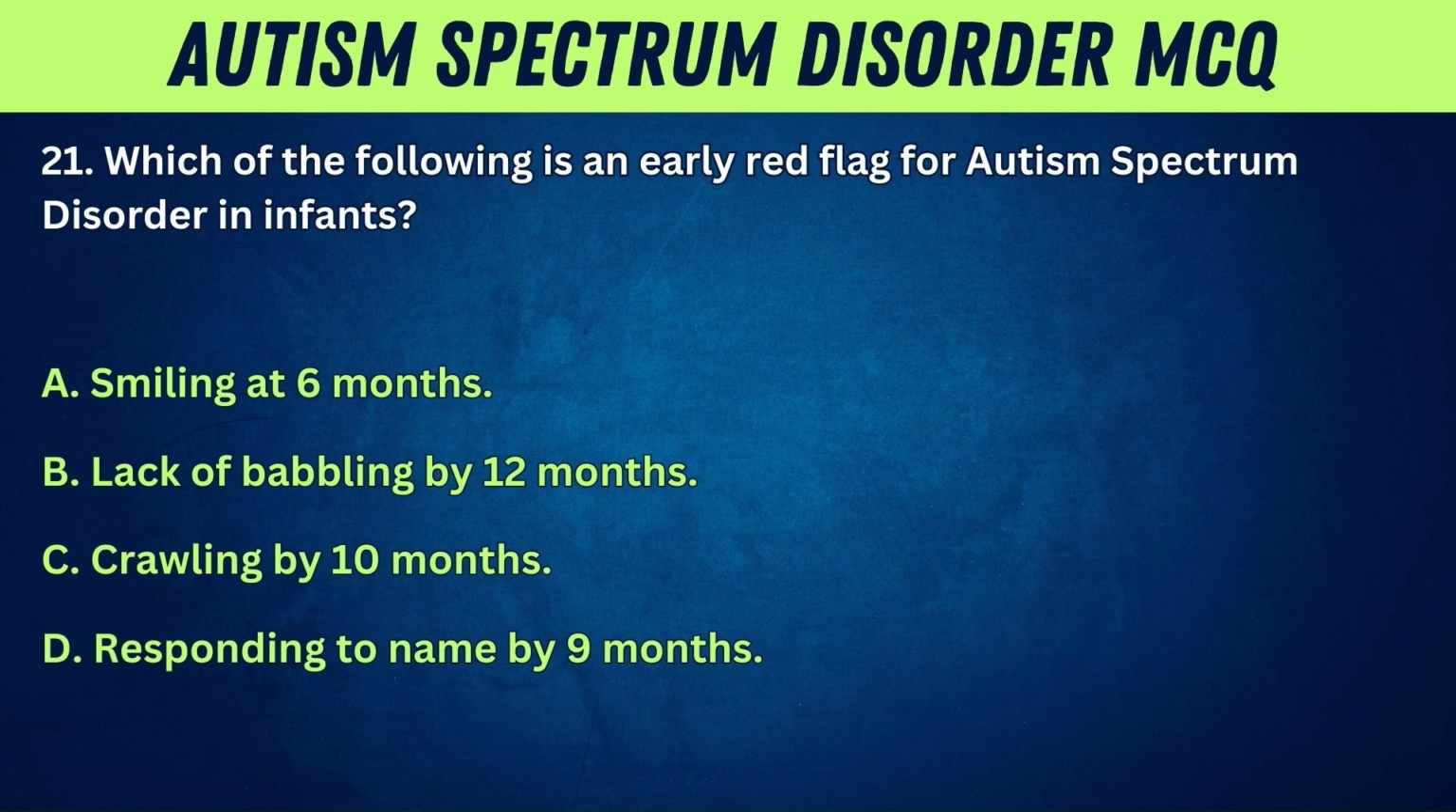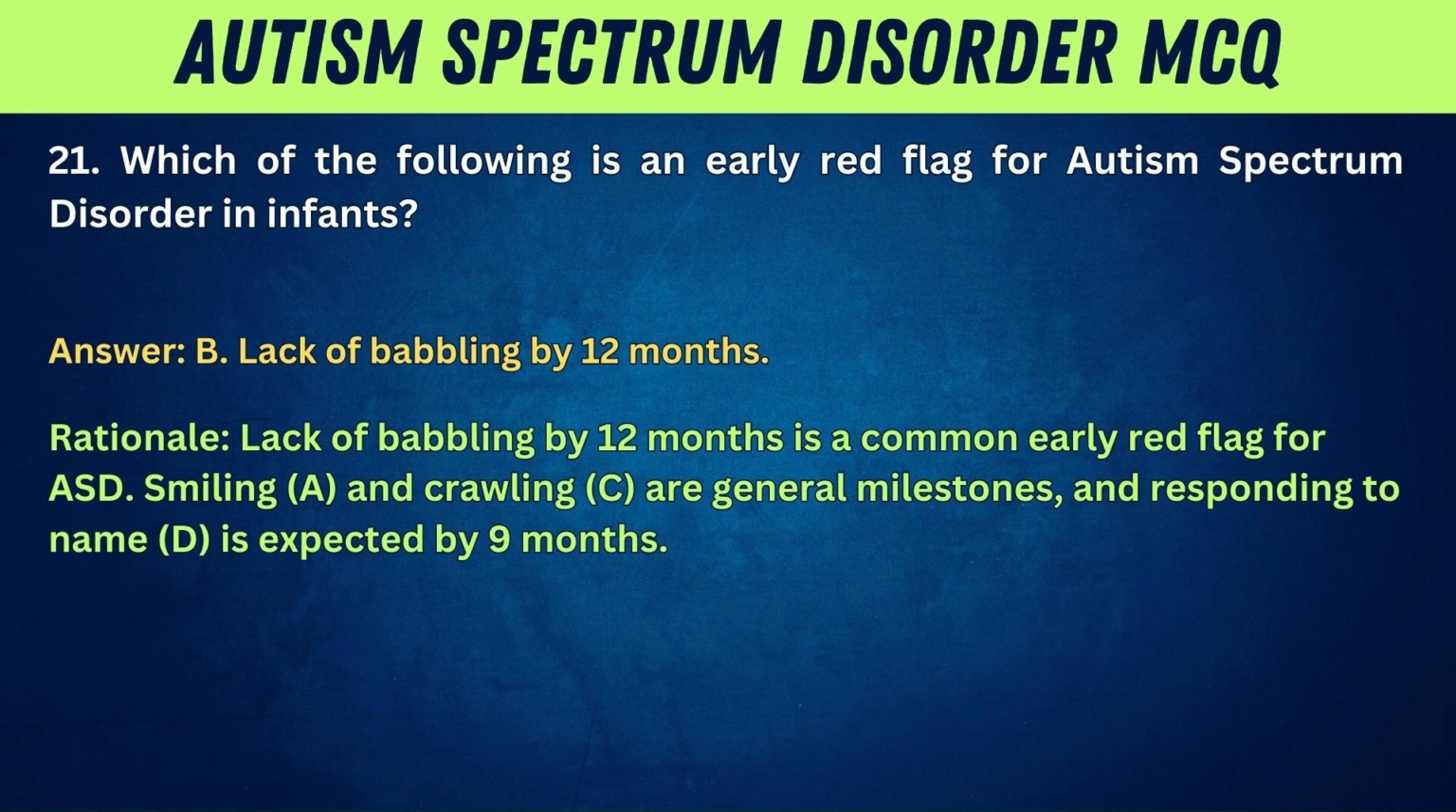21. Which of the following is an early red flag for autism spectrum disorder in infants? A. Smiling at 6 months. B. Lack of babbling by 12 months. C. Crawling by 10 months. D. Responding to name by 9 months. Answer: B. Lack of babbling by 12 months. Rationale: Lack of babbling by 12 months is a common early red flag for ASD. Smiling, A, and crawling, C, are general milestones, and responding to name, D, is expected by 9 months.